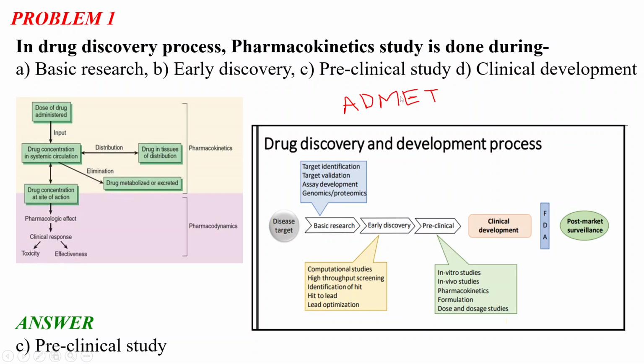E stands for excretion. Okay. And what is T? T stands for toxicity. The toxicity is produced by the drug. So these are the few points related to pharmacokinetics. It is basically what our body is doing to a drug which is administered.